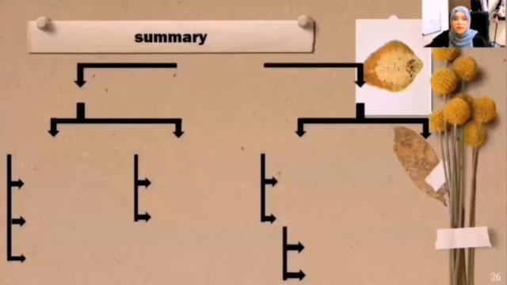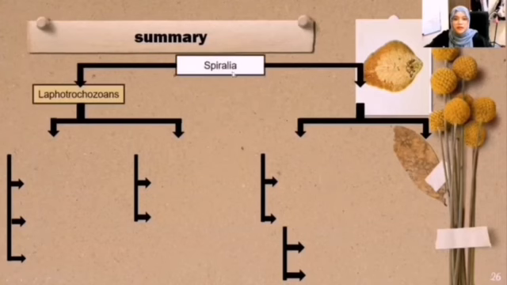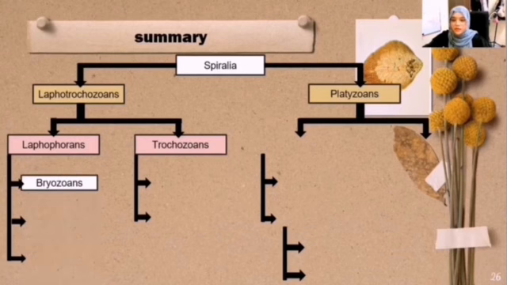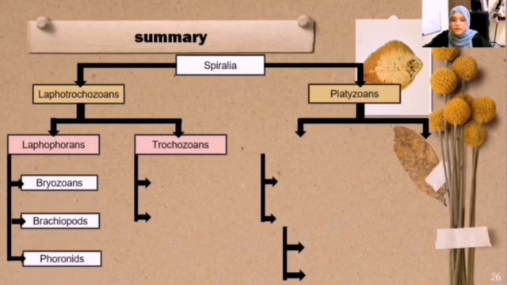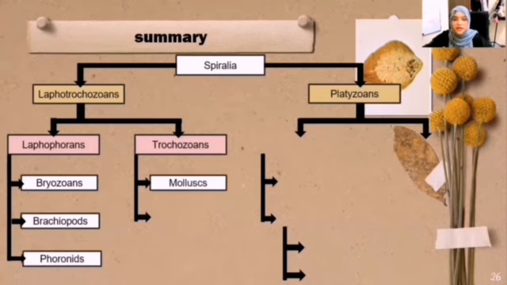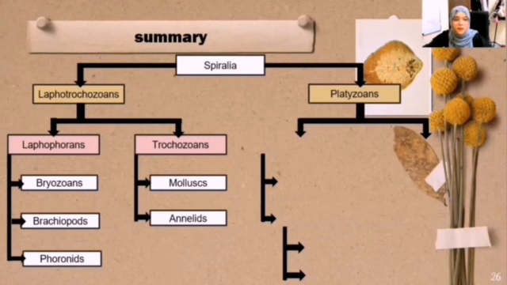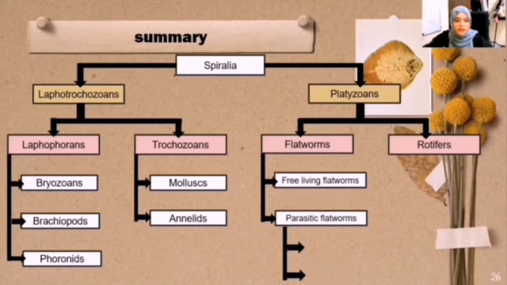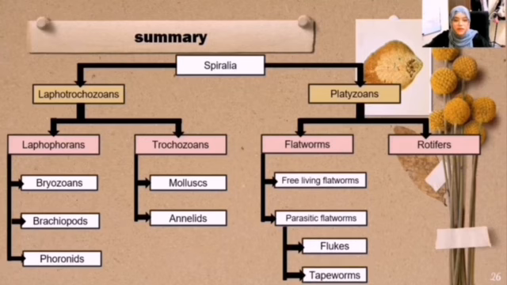So we have come to the summary. Spiralia can be divided into Lophotrochozoans and Platyzoans. Lophotrochozoans can be divided into Lophophorans and Trochozoans. Under Lophophorans, there are Bryozoans, Brachiopods, and also Phoronids. And under Trochozoans, there are mollusks and also annelids. For Platyzoans, we can divide them into flatworms and also rotifers. Under flatworms, there are free-living flatworms and also parasitic flatworms. And under parasitic flatworms, there are flukes and also tapeworms.